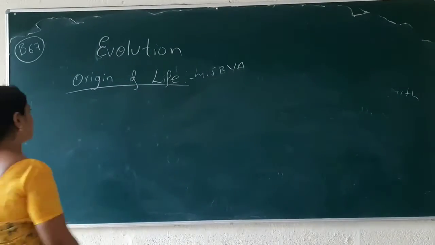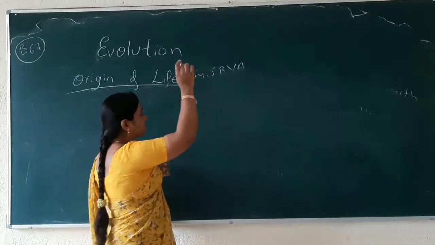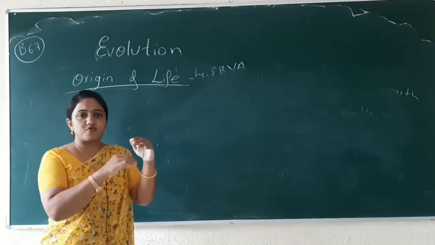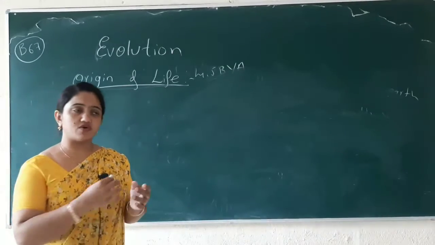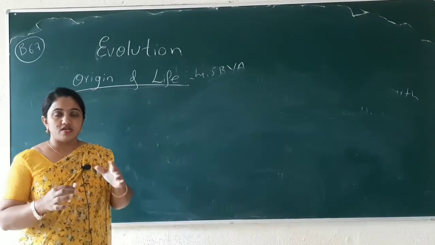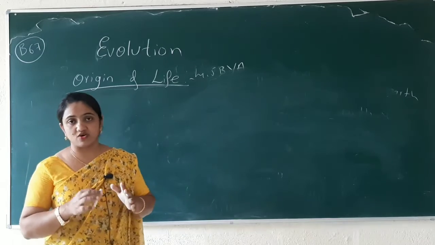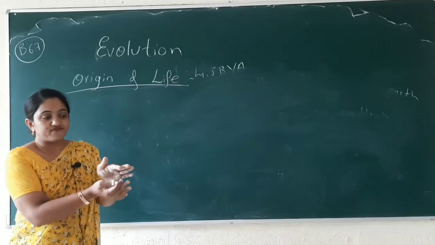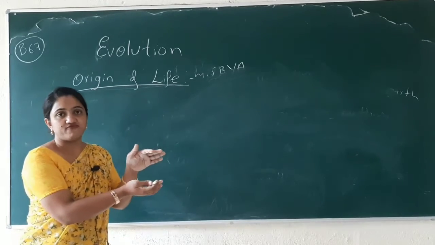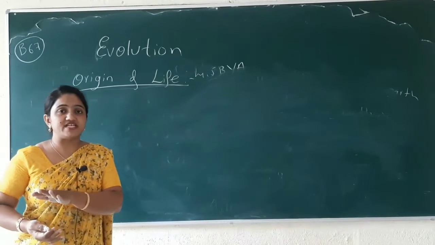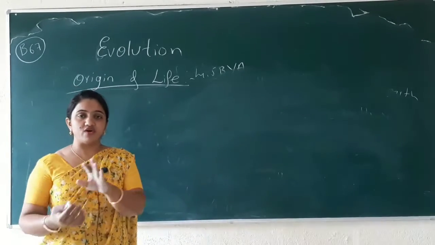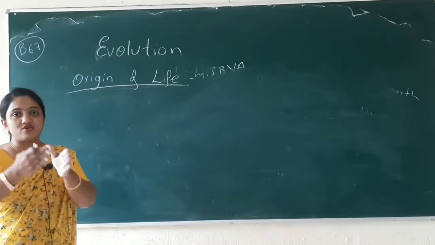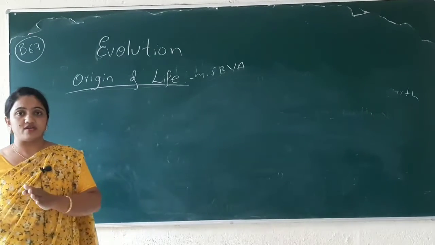How the life evolved, how the origin of life took place. They have proposed their mechanism, their phenomena. In this class, we are understanding it in the form of theories: theory of panspermia, theory of spontaneous generation, theory of biogenesis, theory of chemical evolution. Like that, we are going to understand one by one.